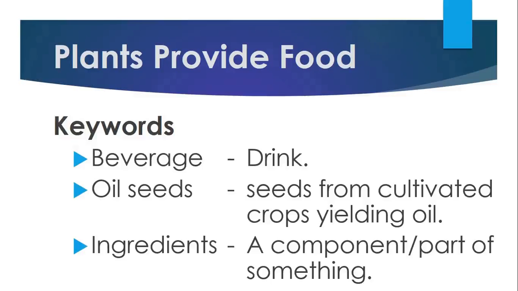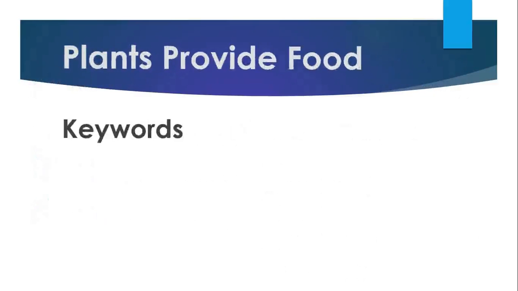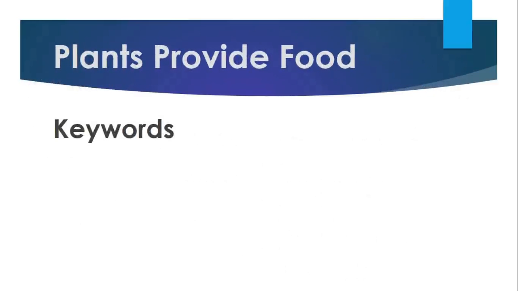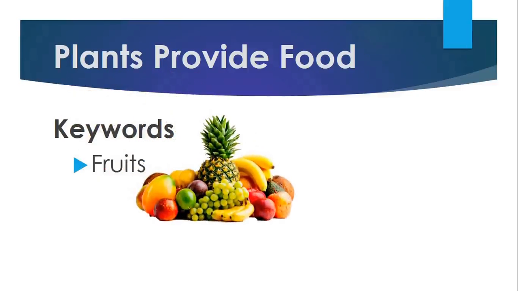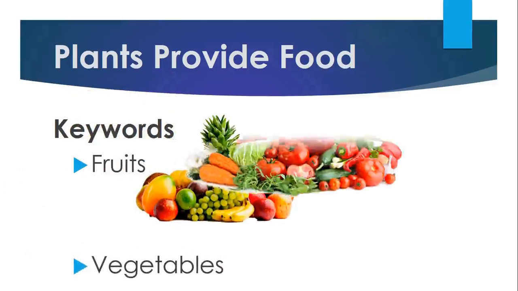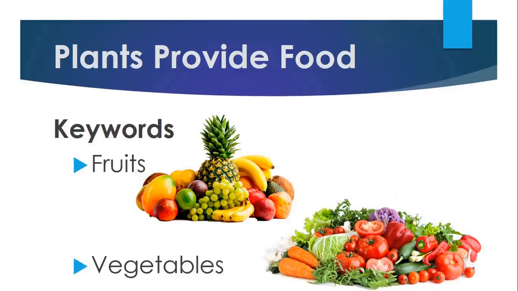Okay. Next, fruits and vegetables. We all know fruits and vegetables, right? In botany, a fruit is a seed-bearing structure in flowering plants that is formed from the ovary after flowers. Vegetables are parts of plants that are consumed by humans or other animals as food. Okay? I believe you learned the meaning of these keywords. Now you can write the keyword and its meaning in your notebook.